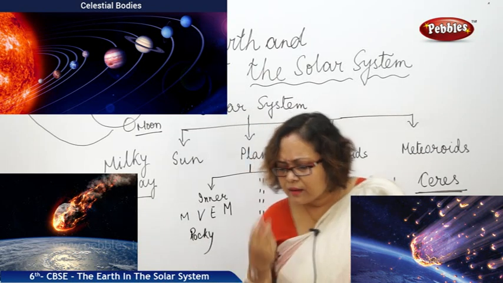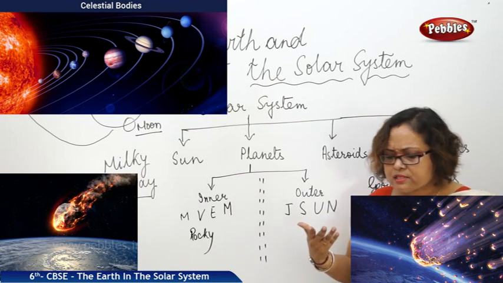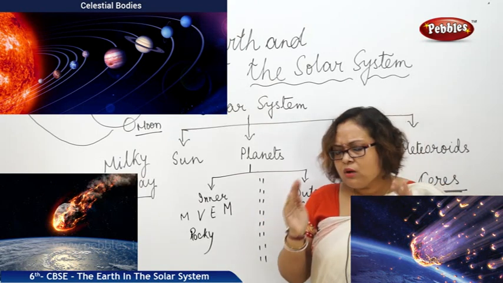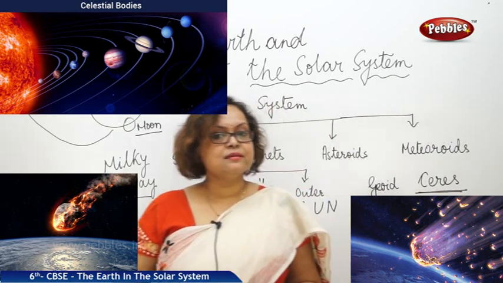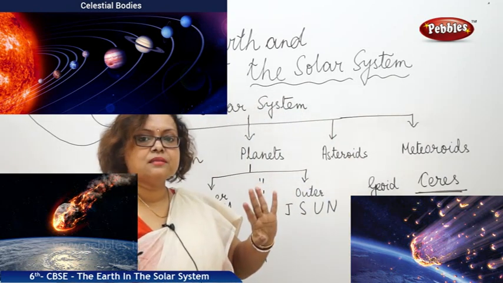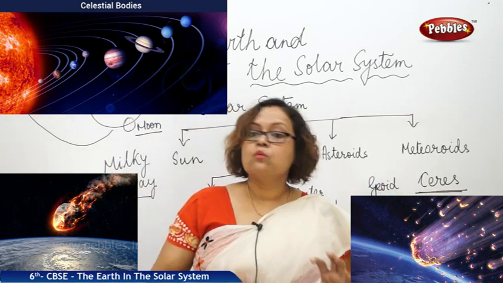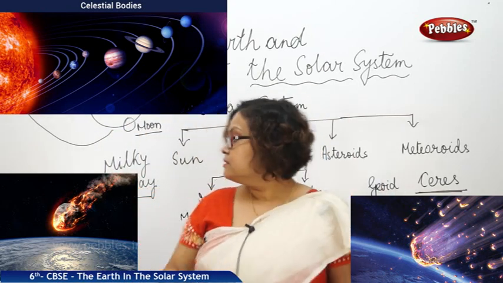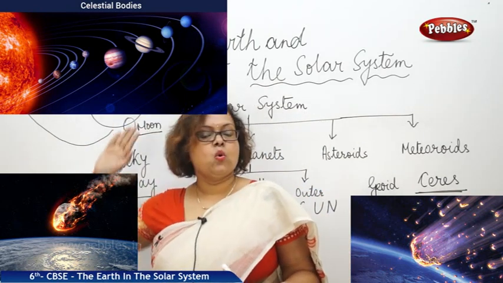Now let us pick up a quick question on how much you understood the chapter. How is a planet different from a star? A planet has no light. It revolves around a star. What is the example of a star? The star is the sun. The sun has its own heat.